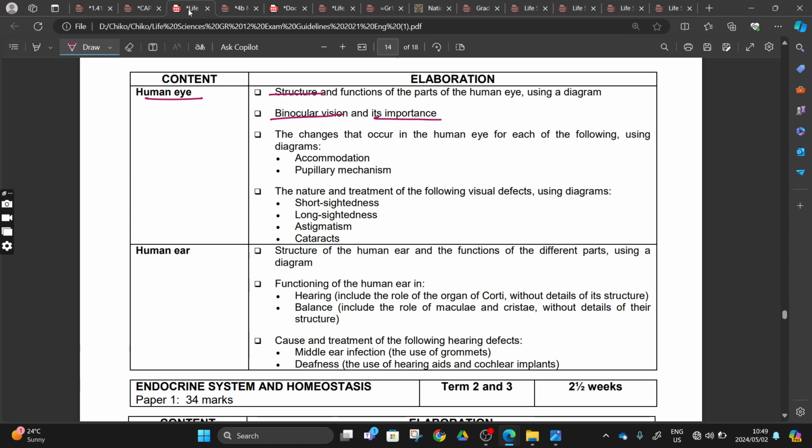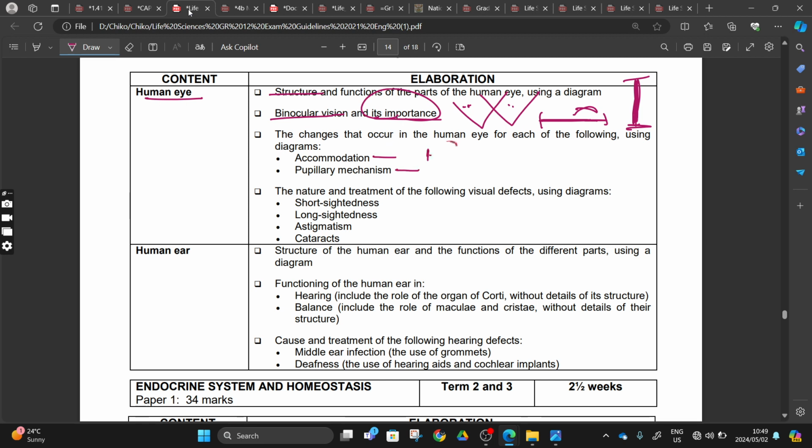We know that binocular vision is when we overlap the two fields of view and form one image, right? The importance of this is that we are able to measure the distance between two objects. We will be able to estimate the size, or to be precise, or to be accurate when we are telling the size of an object, right? We did accommodation and the pupillary mechanism.